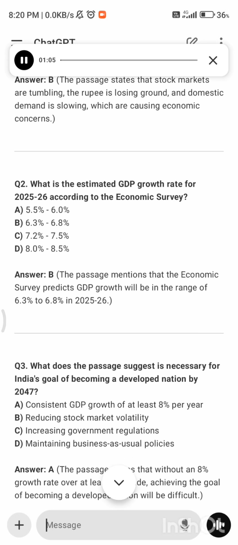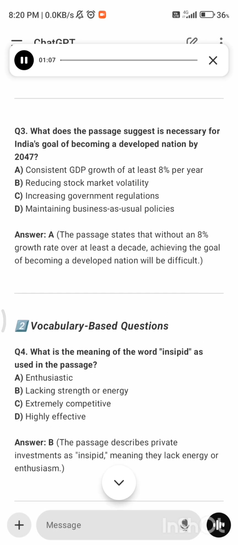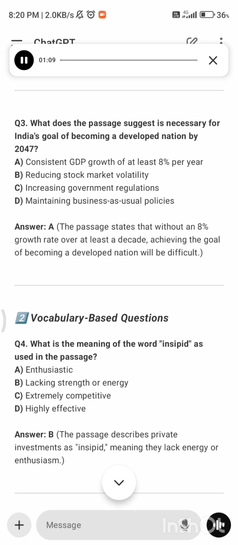6.8% in 2025-26. Q3. What does the passage suggest is necessary for India's goal of becoming a developed nation by 2047? A. Consistent GDP growth of at least 8% per year. B. Reducing stock market volatility. C. Increasing government regulations. D. Maintaining business as usual policies. Answer: A. The passage states that without an 8% growth rate over at least a decade, achieving the goal of becoming a developed nation will be difficult.